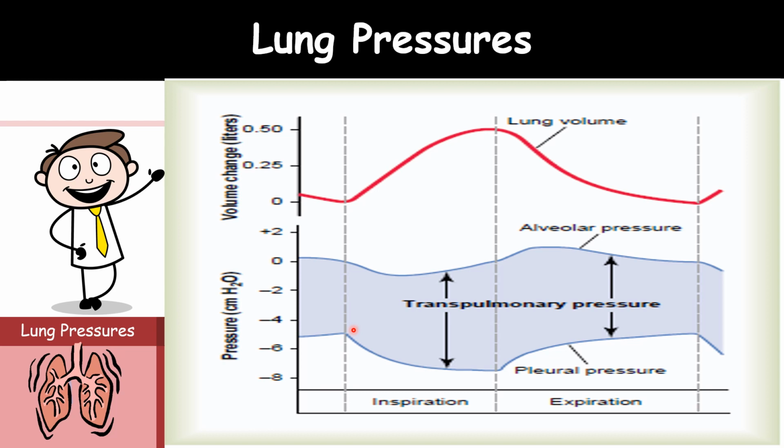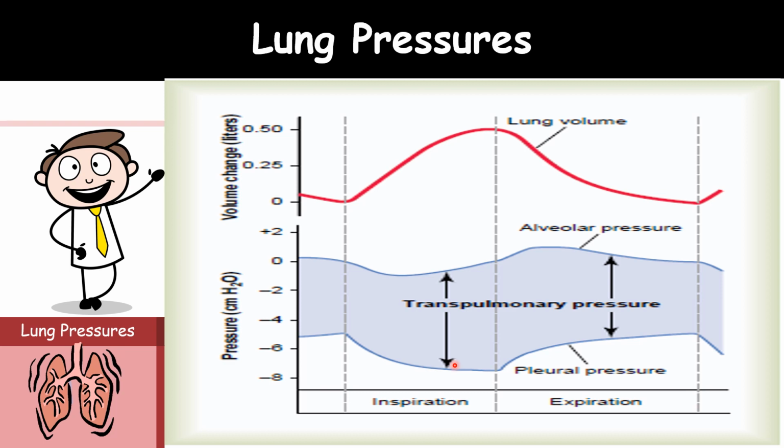Then during normal inspiration, the expansion of the chest cage pulls outward on the lungs with greater force and creates more negative pressure, to an average of minus 7.5 centimeters of water.